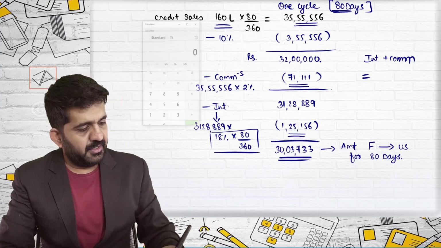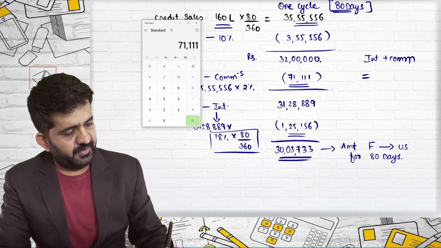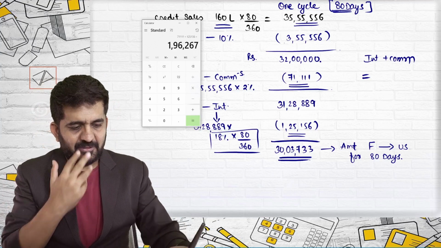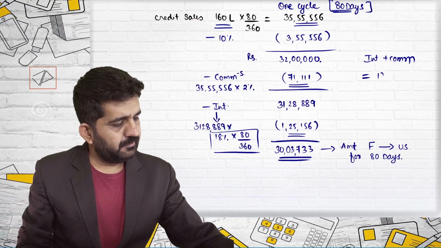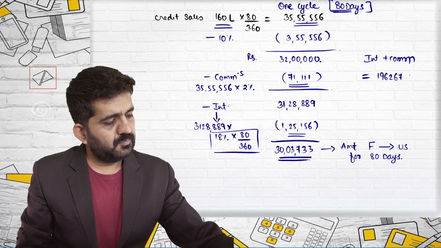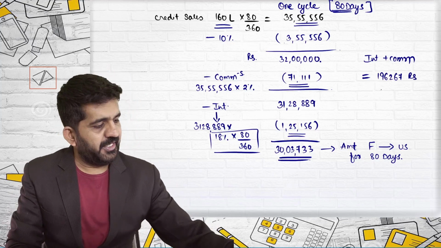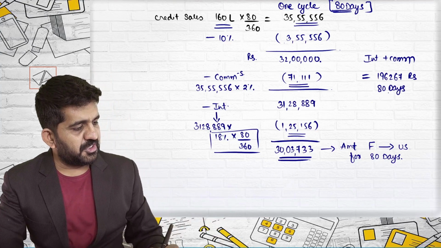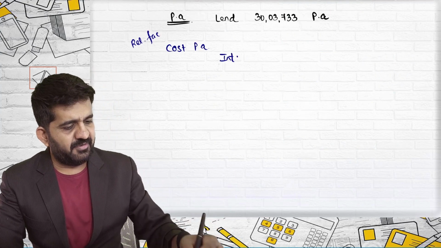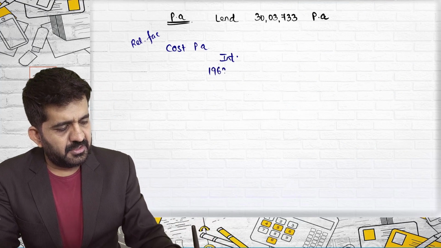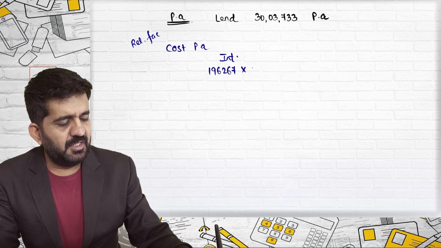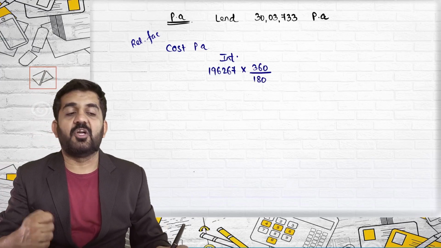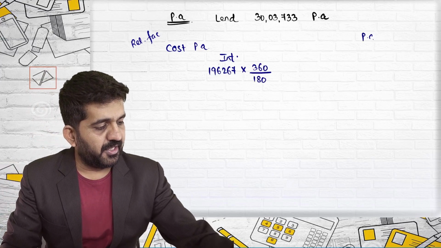Over here is 71,111 plus 1,25,156, which is 196,267. This is for 80 days. I need to convert it into 360 days.